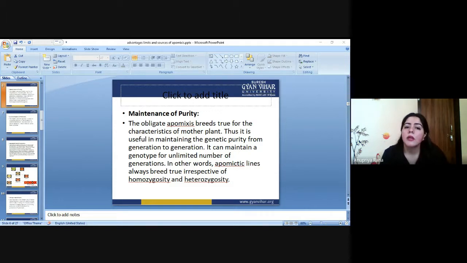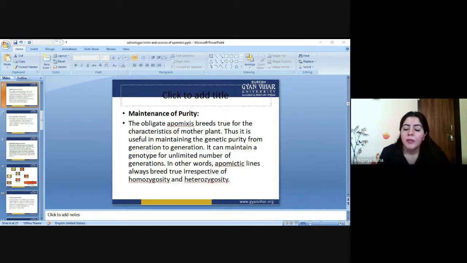So that's why it's not only the work of production, but we also have to maintain the purity. So that is useful in maintaining the genetic purity from generation to generation. So this is very important, so that not only one generation can have that benefit, but also the upcoming fourth generation also has the same character which has been followed by their ancestral one. So it can maintain a genotype for an unlimited number of generations.